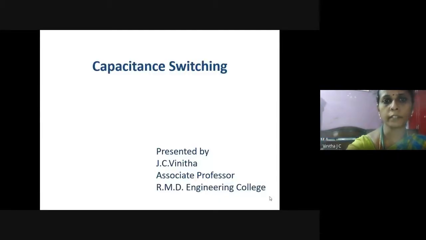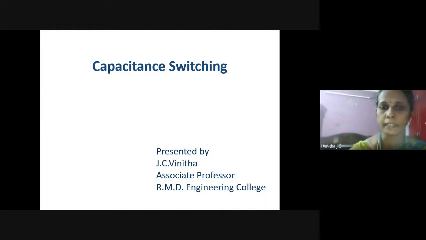Good morning, everyone. Today I am going to discuss a topic, capacitance switching. In the last lecture, I explained the topic of inductance, that is, current chopping. Current chopping is created due to the inductance in the circuit. Similarly, transients are generated due to the effect of capacitance in the circuit. Let us discuss how switching transients affect the circuit in the presence of capacitance.